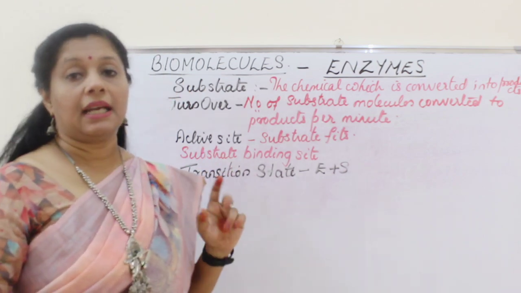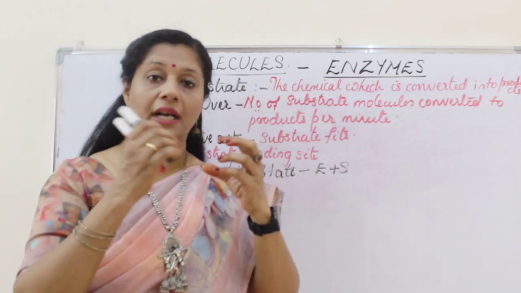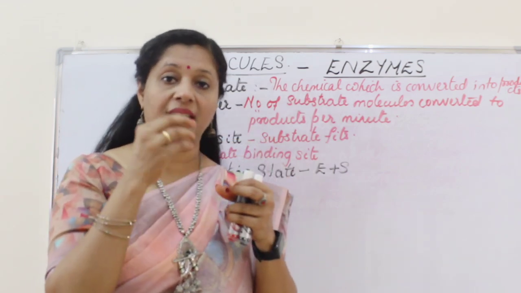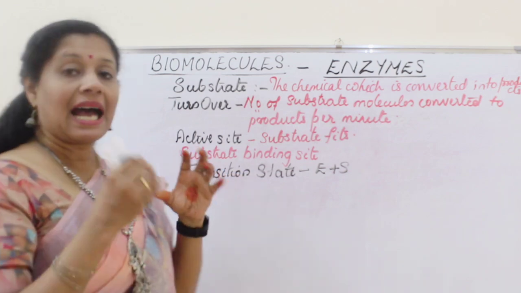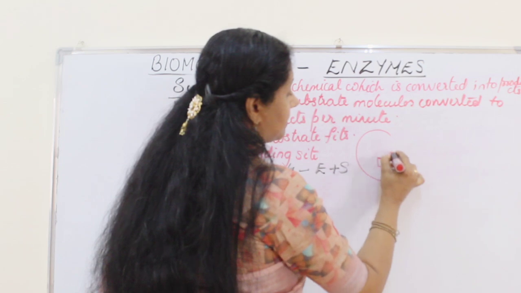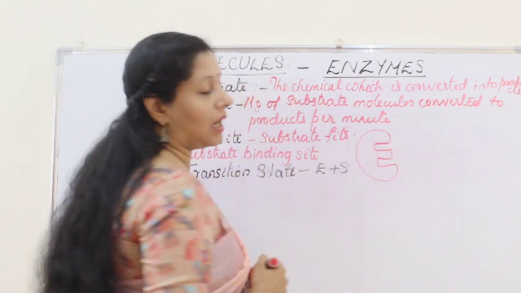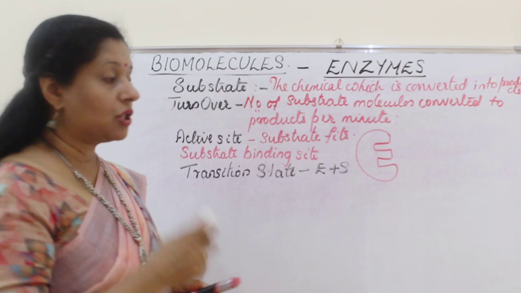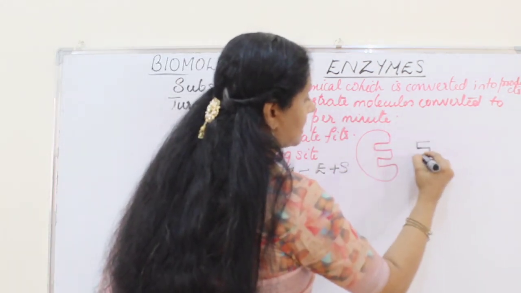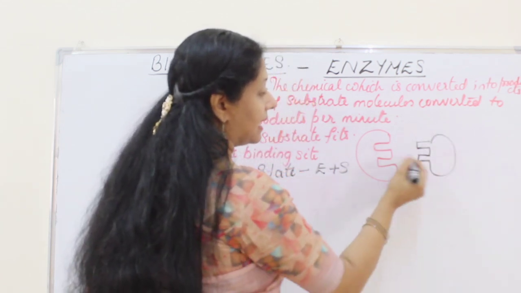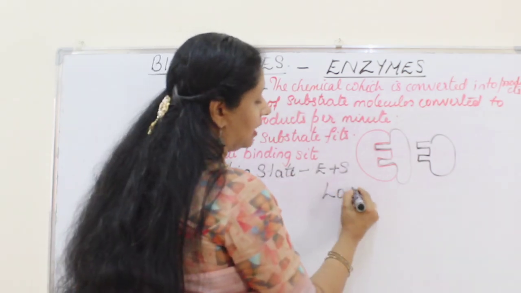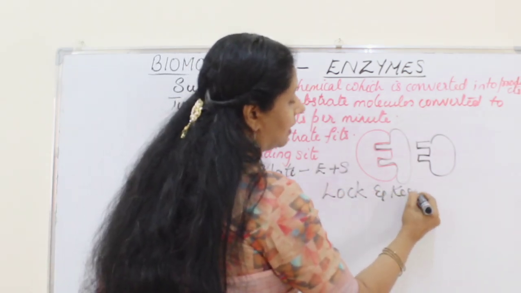Then the active site. Every enzyme has a three-dimensional structure, which I showed you in the previous video. In that, some crevices are there, and only the substrate can bind to them. That is called the active site of the enzyme. For example, if you draw an enzyme like this, consider these two are the active sites of the enzyme. A substrate will come and bind there. Suppose the substrate shape is like this. It can come and bind here. Right? So this is usually called a lock and key model.